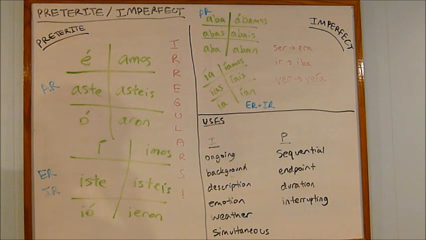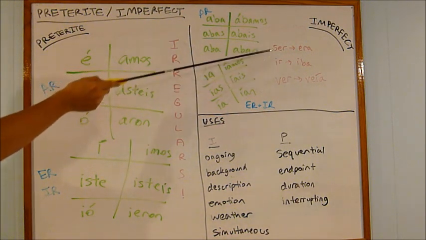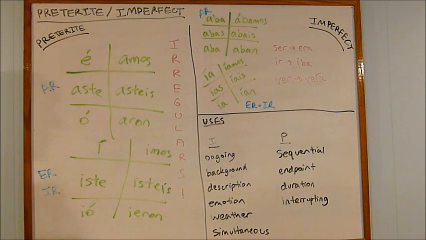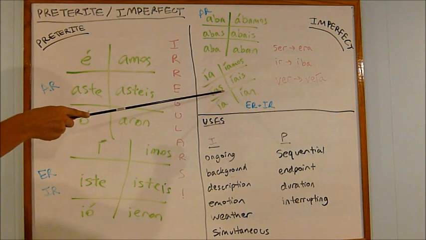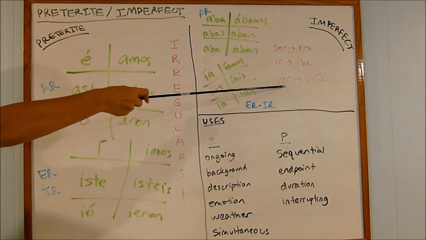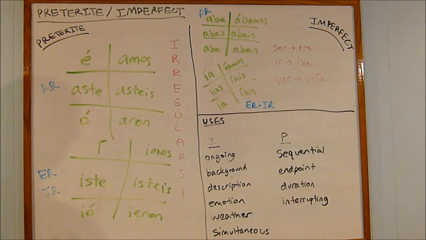And then you only have 3 irregulars. Ser changes to era, eras, era, éramos, erais, eran. Make sure there's an accent on the e in the nosotros form. And then ir is iba, ibas, iba, íbamos, ibais, iban, with an accent on the i in the nosotros form. And then ver is basically normal here. It keeps the e from its stem. So that's the conjugations of the preterite and imperfect.